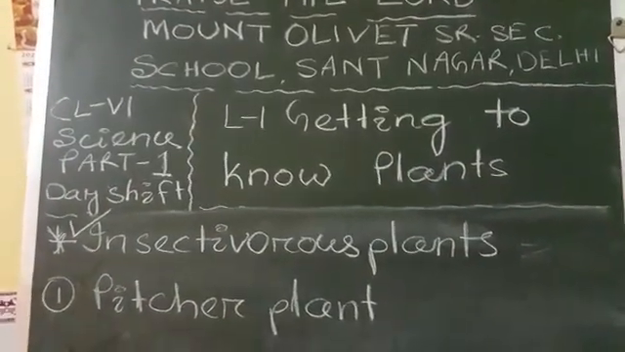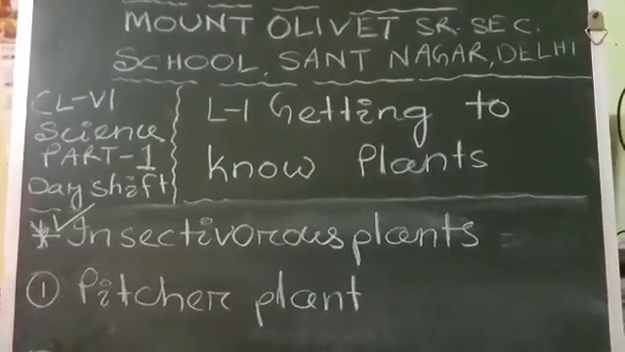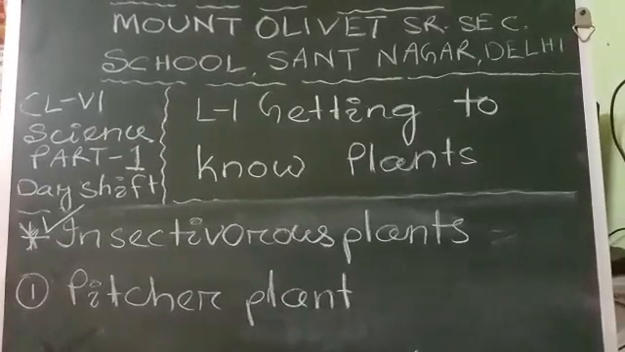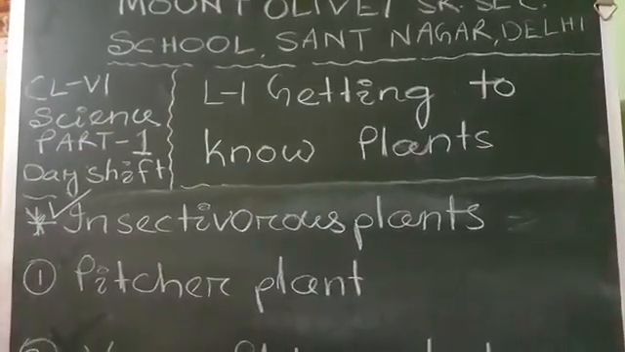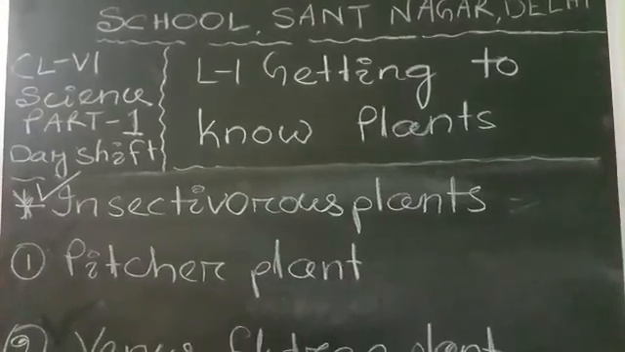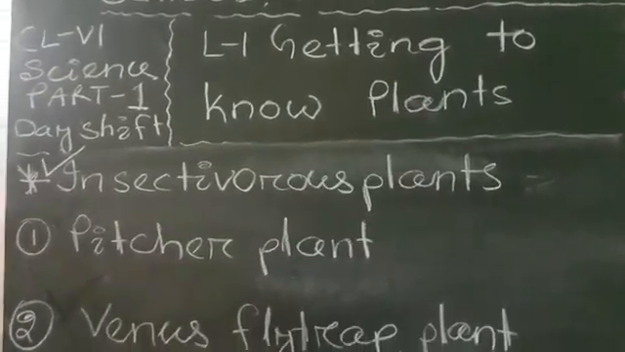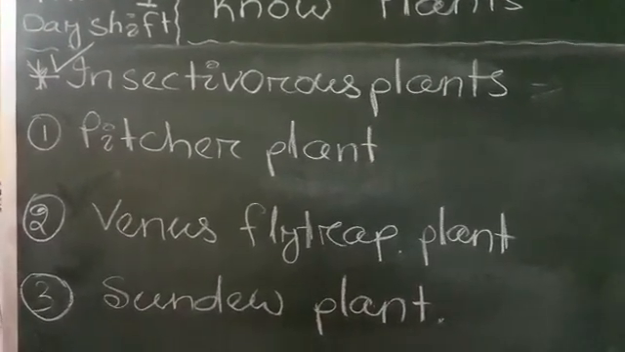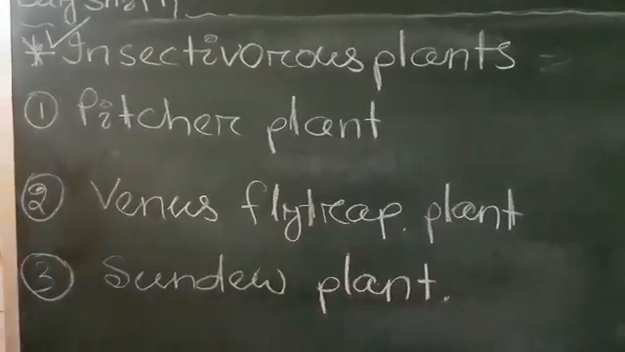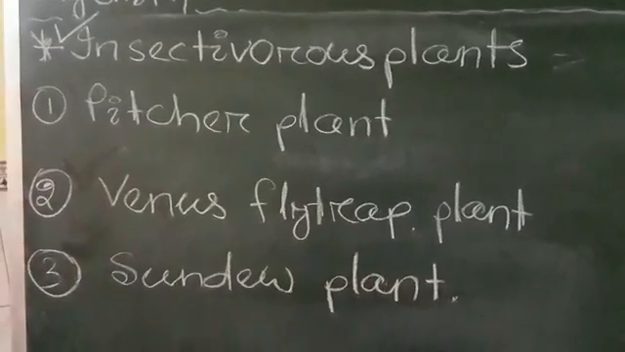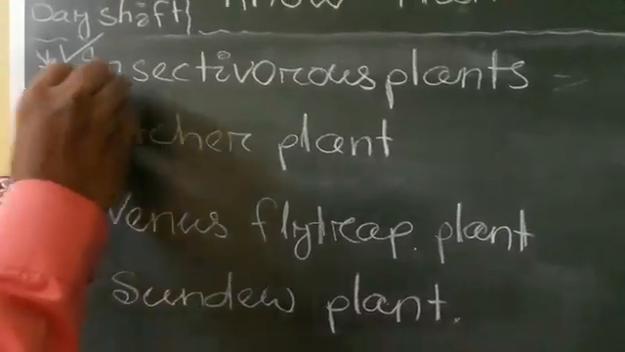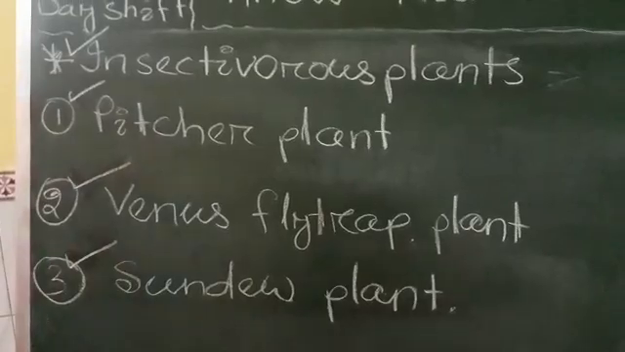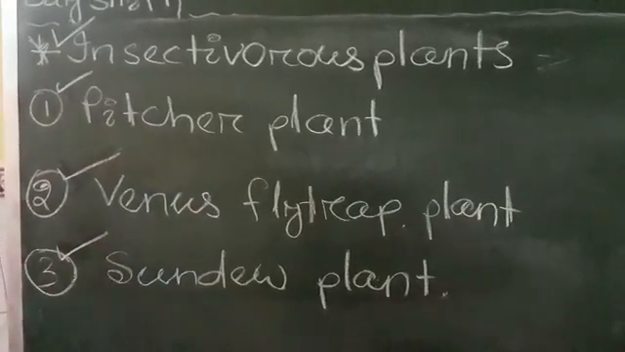Children, next type of plants are called insectivorous plants. From the word itself, we come to know that the plants that eat up insects are called insectivorous plants, or these are also called carnivorous plants. Okay, they live in places where they cannot get enough nitrogen from the soil, so the insects provide them nitrogen. For example, pitcher plants, Venus flytrap plants and sundew plants. Okay, let us know them one by one. First one is pitcher plant.